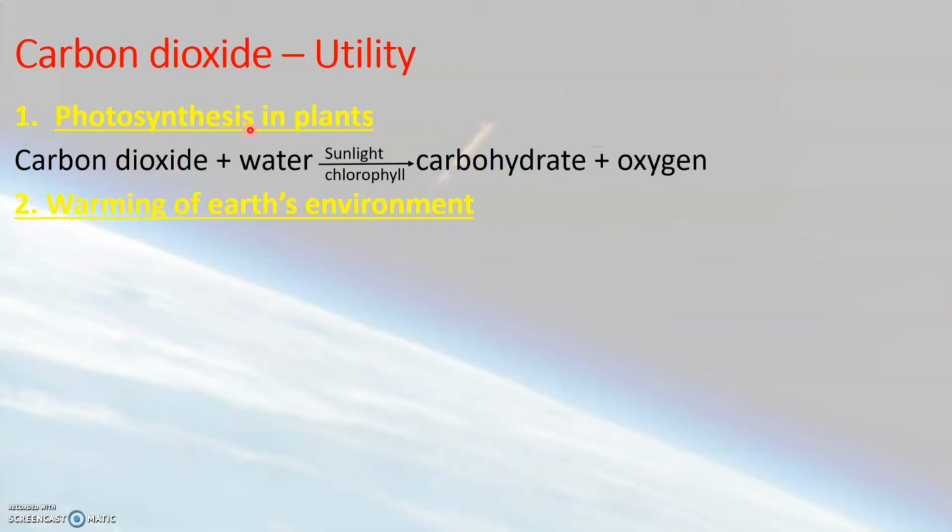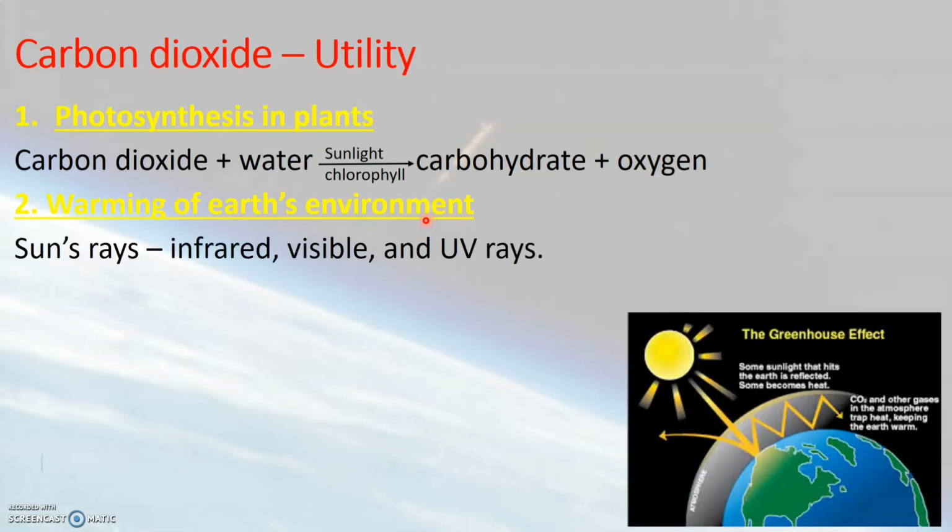Now carbon dioxide is also essential for warming up of Earth's environment. Let us see how carbon dioxide is essential for warming up of Earth's environment. Now we know that sun's rays consist of infrared rays, visible rays and ultraviolet rays.